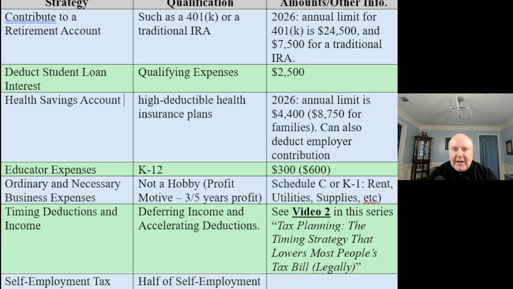Okay, so here are our strategies that we can use to lower our AGI. You can see on the left-hand side, we have the strategy, and then I give you in the middle the qualifications for it, and then additional information on the right-hand side of this.